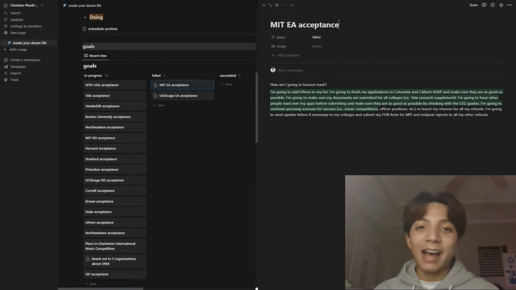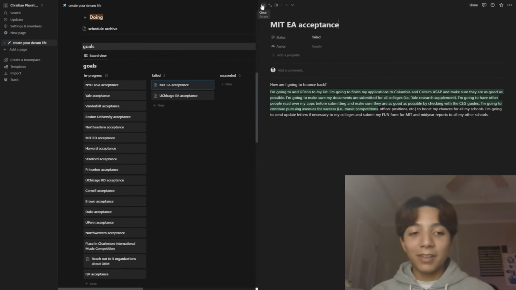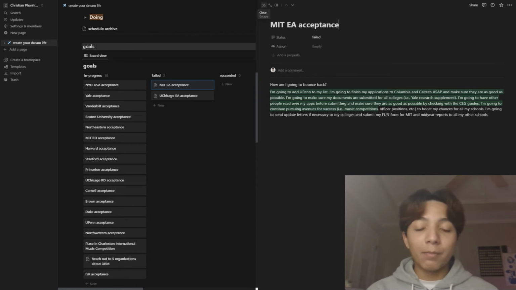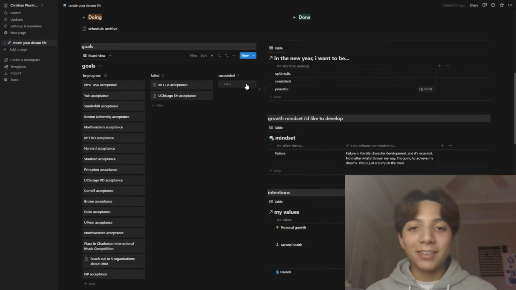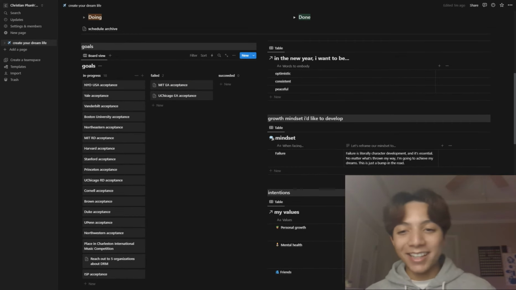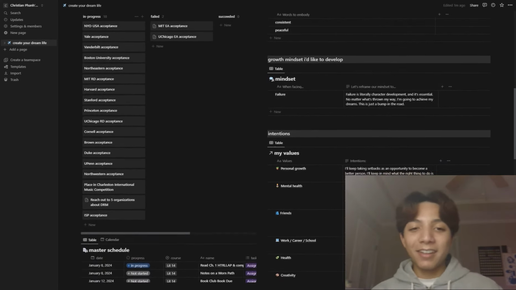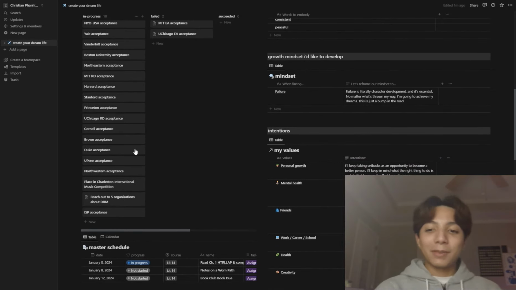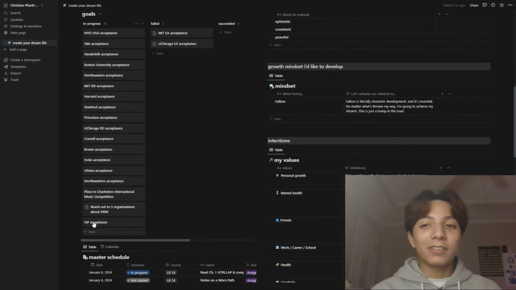So I want to have that mindset that whenever I do fail something, I am making a conscious effort to make the most out of the failure. I don't know what I'll do if I succeed. I haven't had one yet this year. It's been very early. But this is something I'm trying out, and I can just add new goals in this tab.